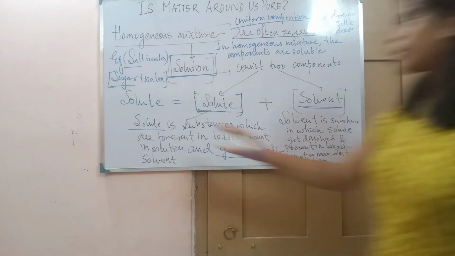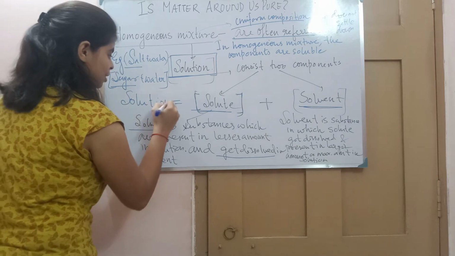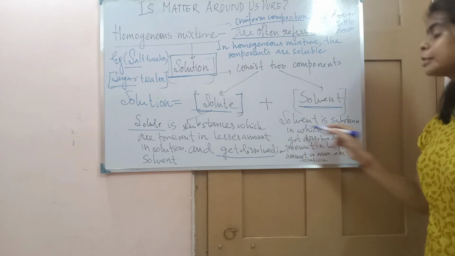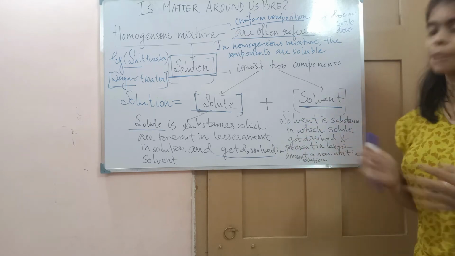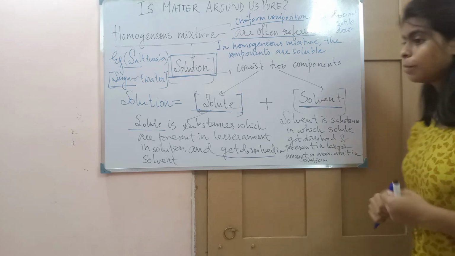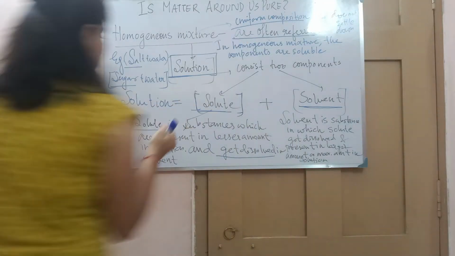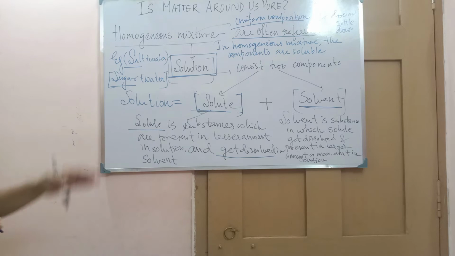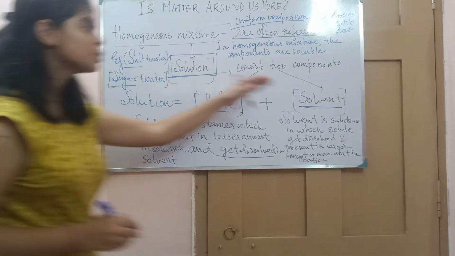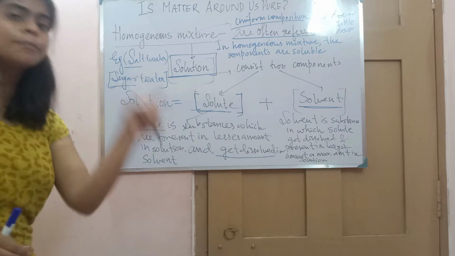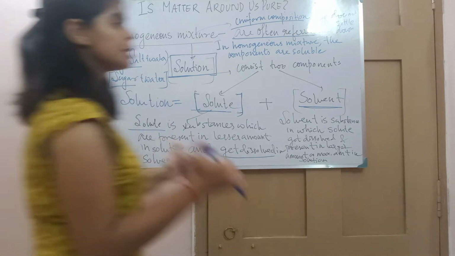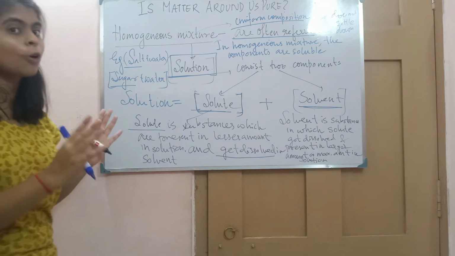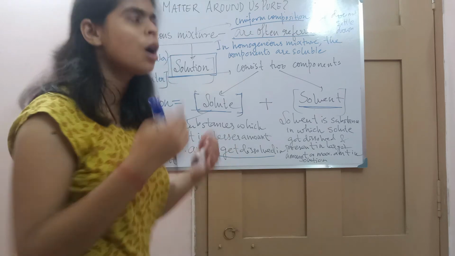For the solvent, it is present in what? It is present in a maximum amount. So in a solution, since it contains solute plus solvent, solute is present in a lesser amount and gets dissolved in the solvent, and solvent is present in a maximum amount in which the solute gets dissolved. So this is the homogeneous mixture, and these are the components present in a homogeneous mixture or a solution.